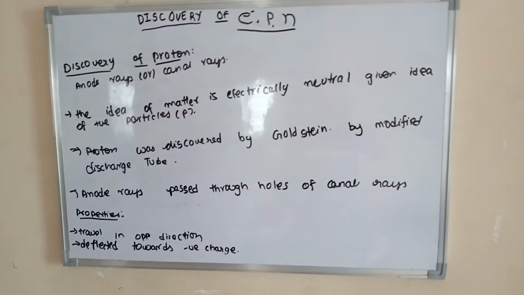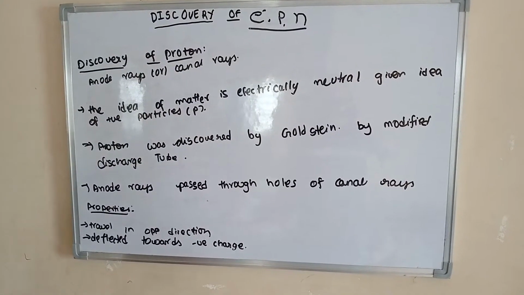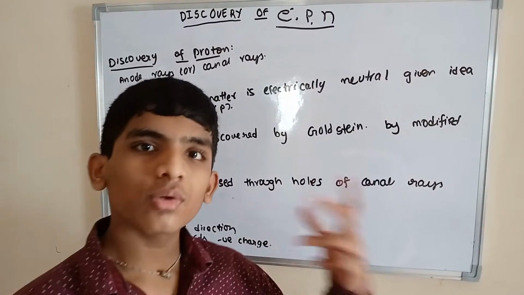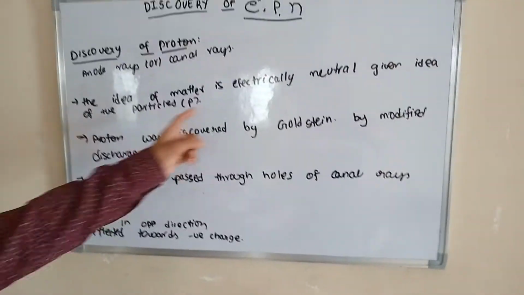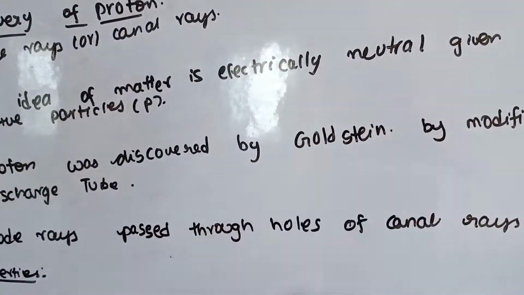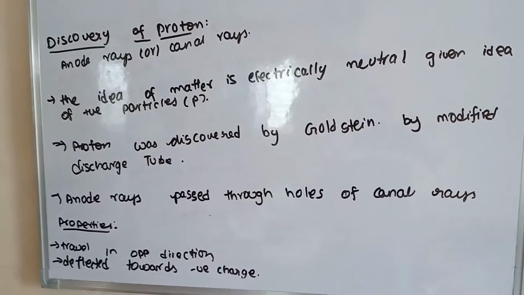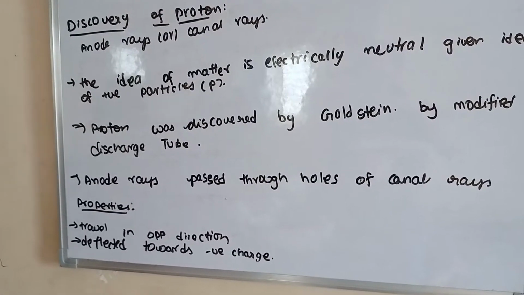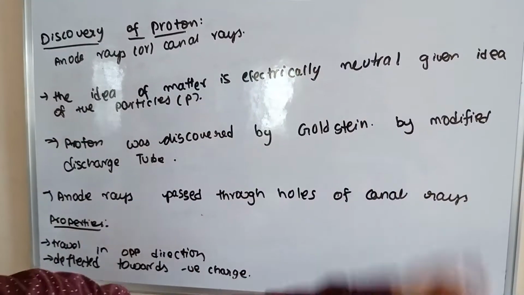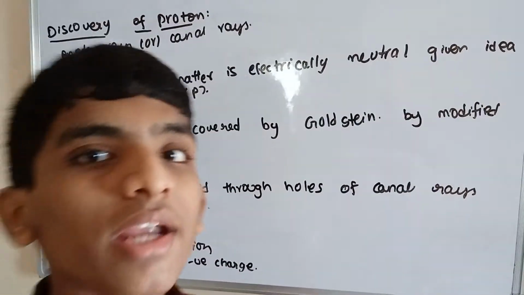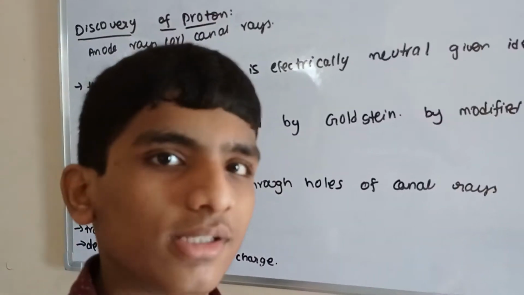Next point, the discovery of proton. Proton is also known as anode rays or canal rays. The idea is that matter is electrically neutral. What has given the idea of the particles? We know that matter is electrically neutral. This has given the idea of discovering the positive particles.